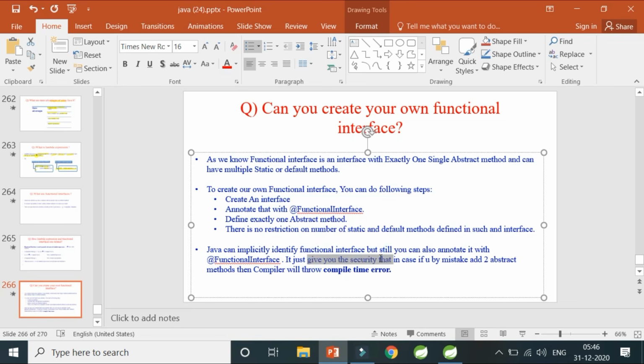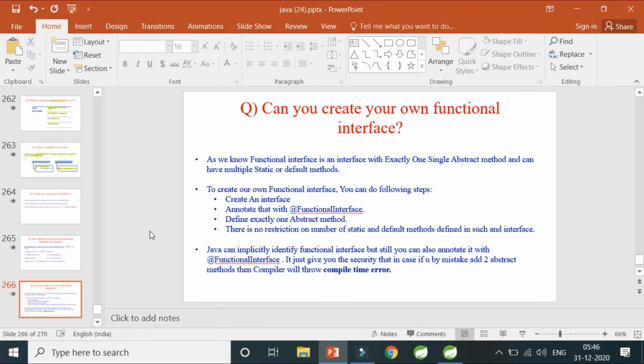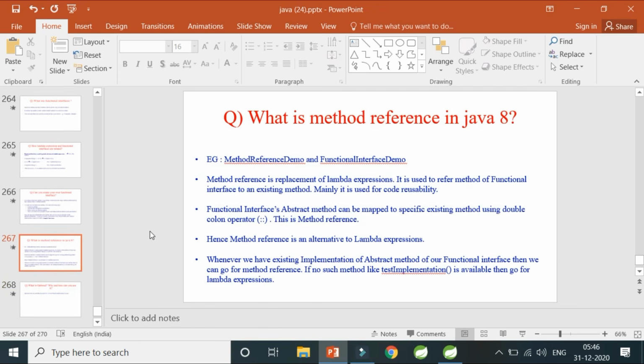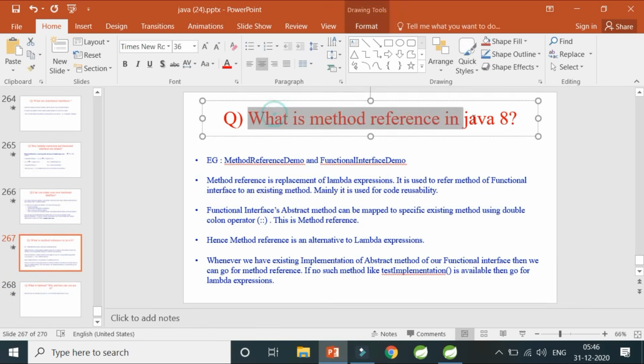It gives you the security that in any case, if by mistake you add two abstract methods or remove all the abstract methods, then the compiler will throw a compile time exception, just the way I showed you two seconds back. Now let me quickly move to what method referencing is in Java 8.